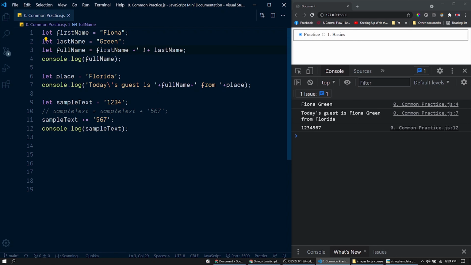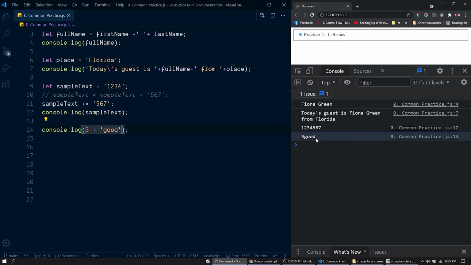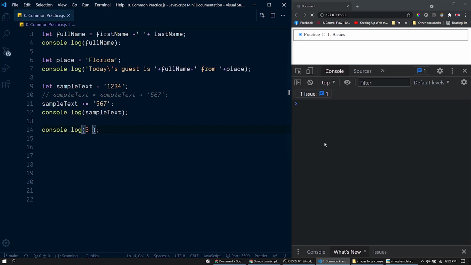You might have already noticed the same plus operator is used to add two numbers. So based on the adjacent operand type, JavaScript determines whether we need an addition operation or a concatenation. If both of them are strings, then there will be a concatenation. If both of them are numbers, then addition will happen. Now what happens when we do this operation by mixing the types? I will try that inside this log statement here. Let's try to do the operation with this number 3 and this string good. See, here we have the output. So here we have a concatenation. If the printed value is a number, then the printed color will be different.